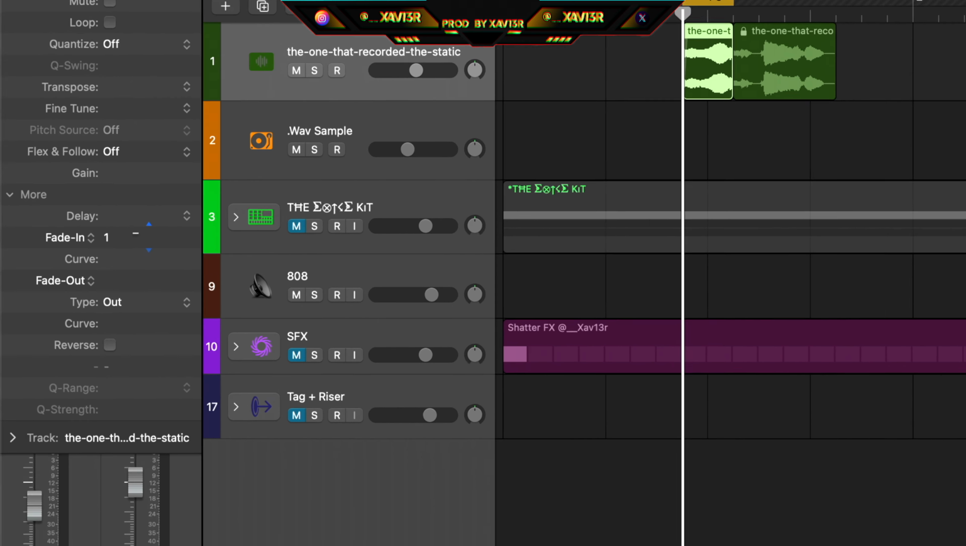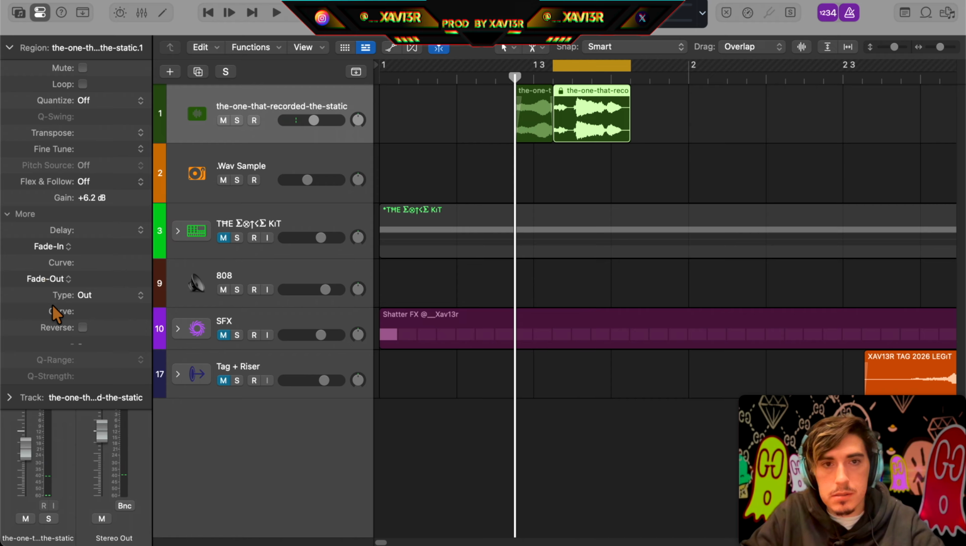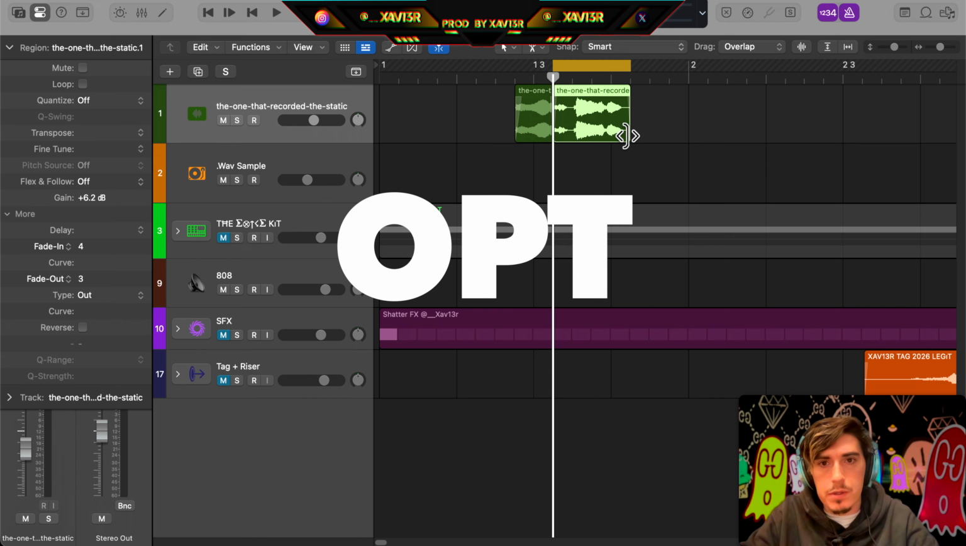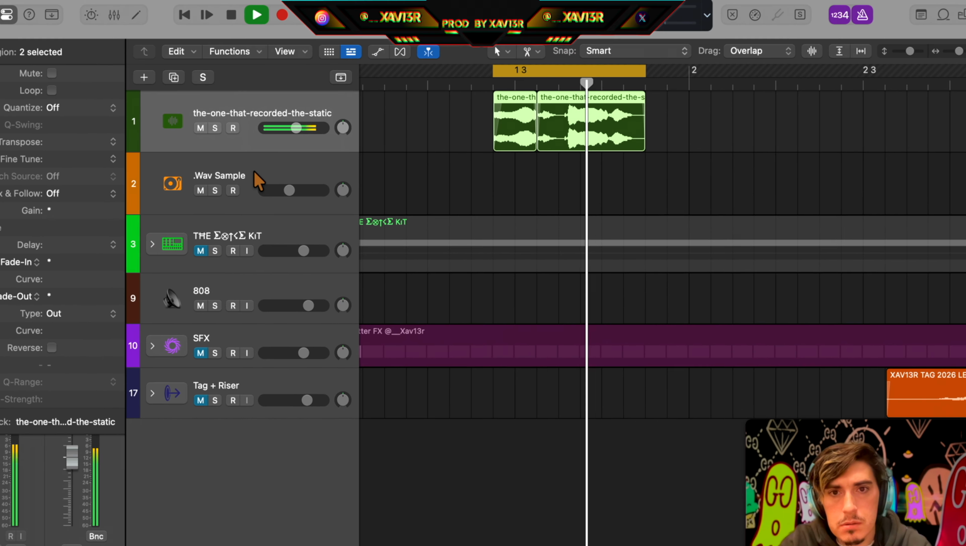And I'm just going to fade that in. The one static. Put little baby size fades in between the clips so you don't get that popping, clicking sound every time. The static part, I'm actually going to hold Option and drag this out a little bit longer. The one static.